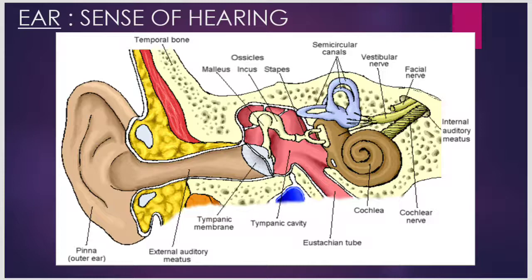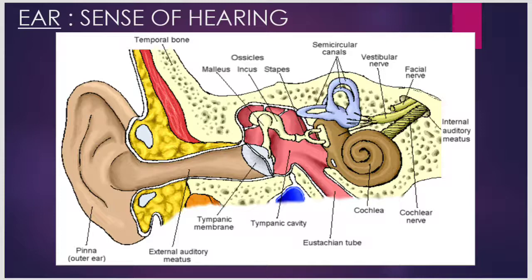Now, to study the structure of the ear, we should know that the ear is divided into three parts: external ear, middle ear and the internal ear. What does the external ear comprise? Our external ear consists of the outer ear, which has the pinna, which is visible to the eye. It's a flap-like structure made up of cartilage and it is present on either side of our head. It's called the pinna.